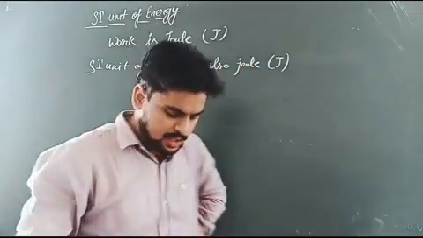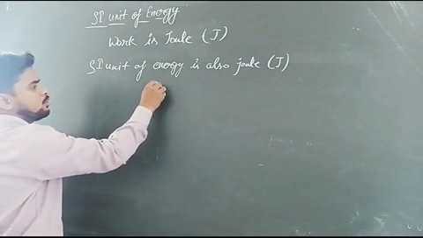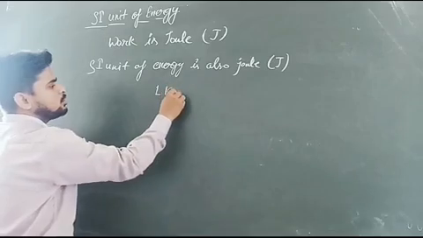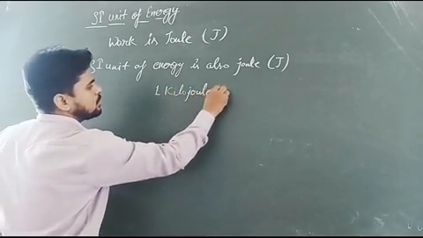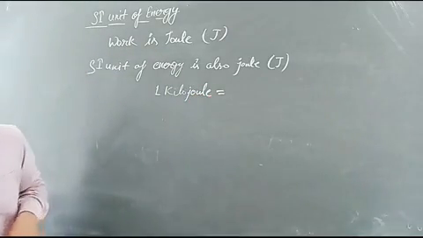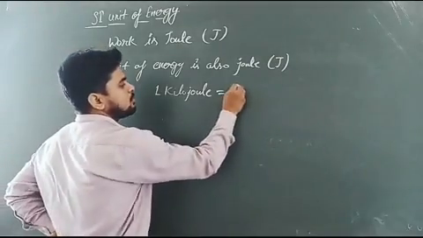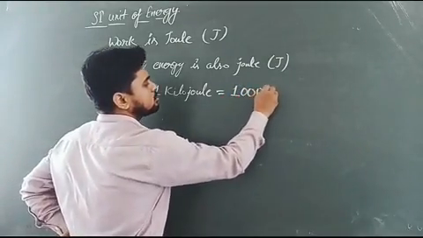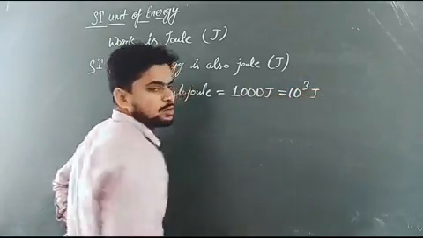Some larger units are like kilojoule. 1 kilojoule equals 1000 joule, or we can write 10 to the power 3 joule.